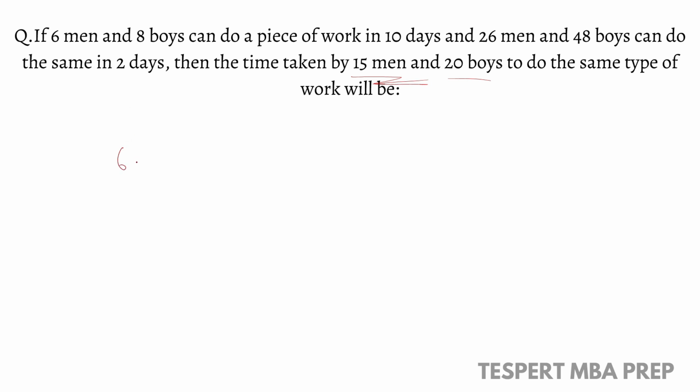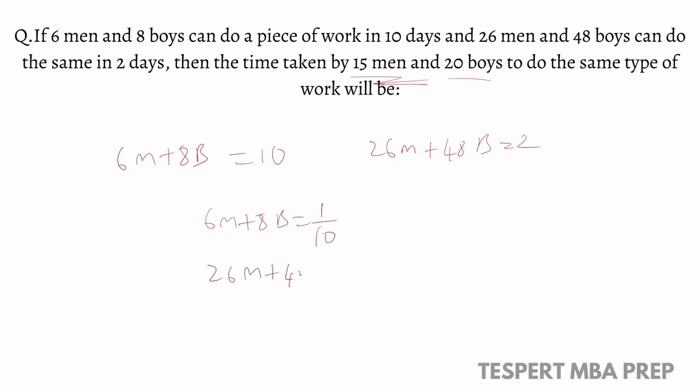So 6 men and 8 boys can do it in 10 days, whereas 26 men and 48 boys can do the same task in 2 days. So what is 1 day work? 1 day work of 6 men and 8 boys is 1 by 10, and 1 day work of 26 men and 48 boys is 1 by 2.